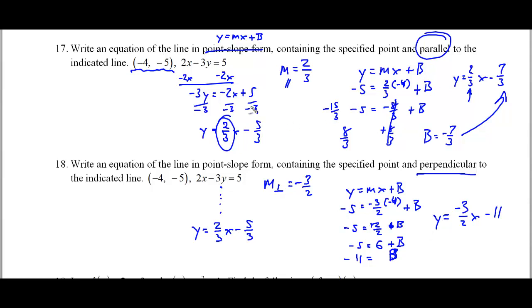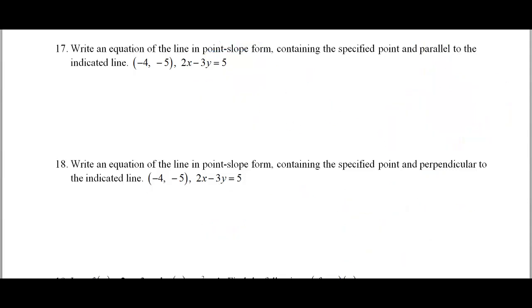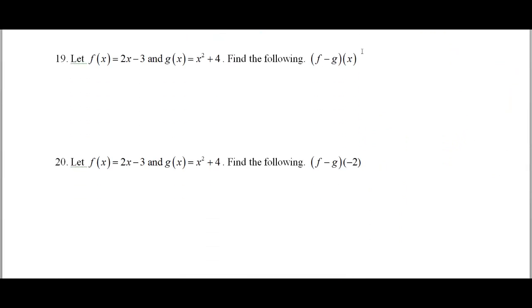Okay, now we're on to our last two problems of the page. Told you this would be a long video here. So here we go, problems 19 and 20. All right. So what we're going to do here is we're going to find the following, f minus g of x. So what we're going to do is take the two equations and subtract them from each other. See, this is taking the equation of f and the equation of g and subtracting.